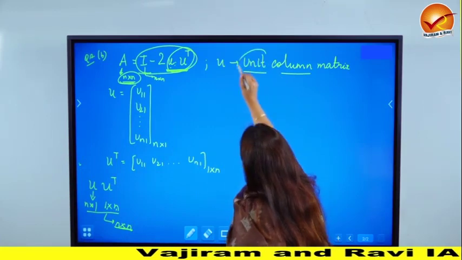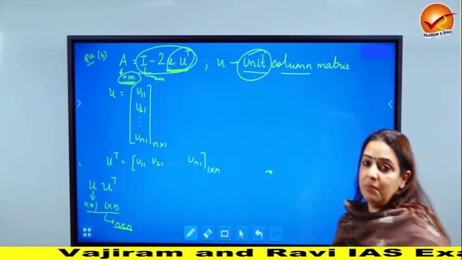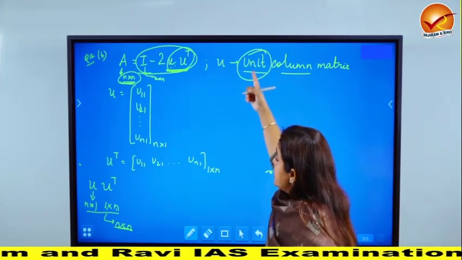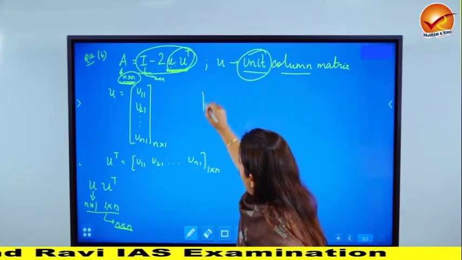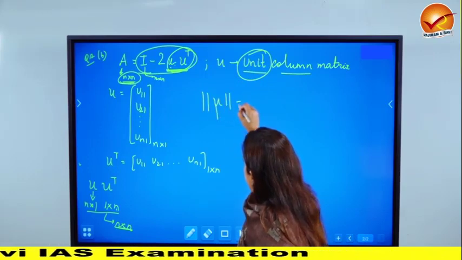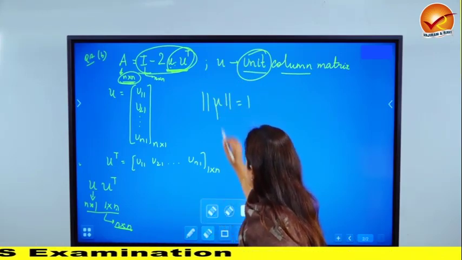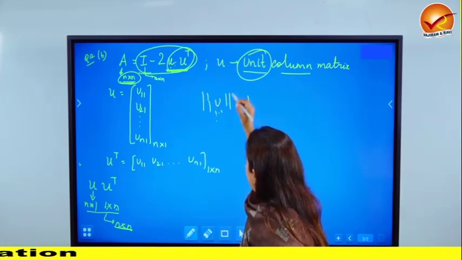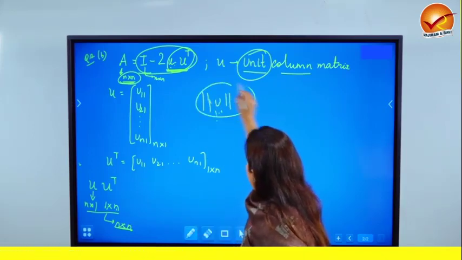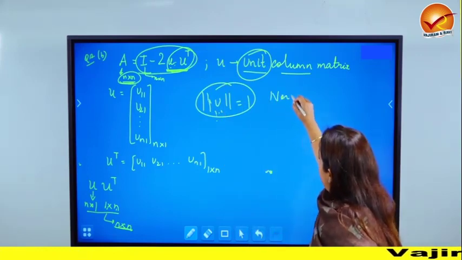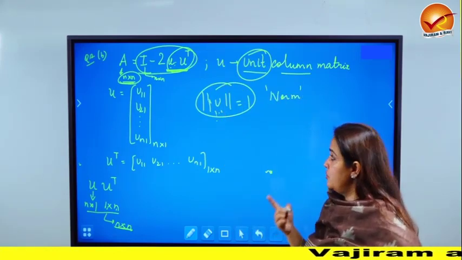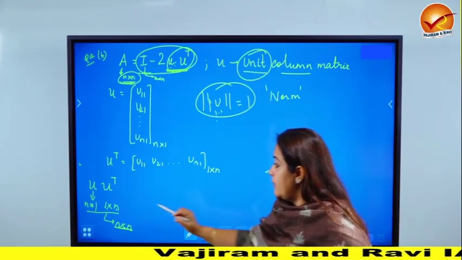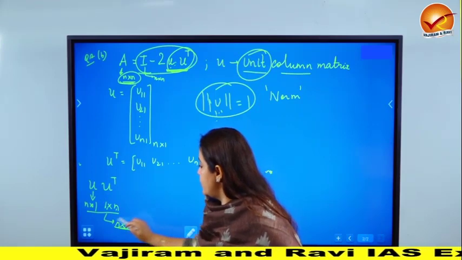That brings us to a very crucial question, what is the meaning of a unit matrix? A column matrix is said to be unit if and only if its norm comes out to be equal to 1. Its norm has to come out to be equal to 1. Now what is the meaning of norm? This is the concept of norm. But even if you don't want to introduce norm, you have to still know what is the meaning of a unit column matrix. See, if you multiply U with U transpose, we get an n cross n matrix.